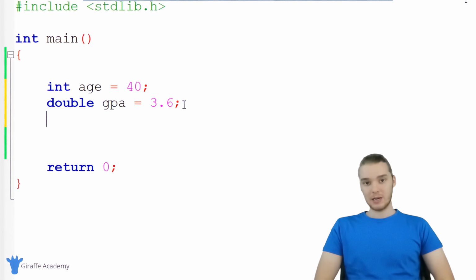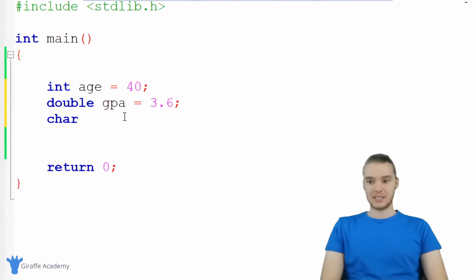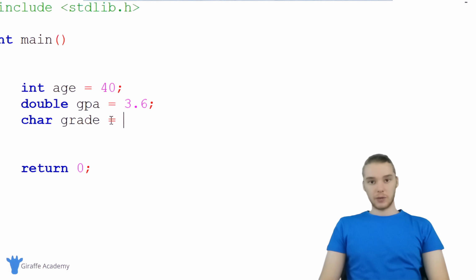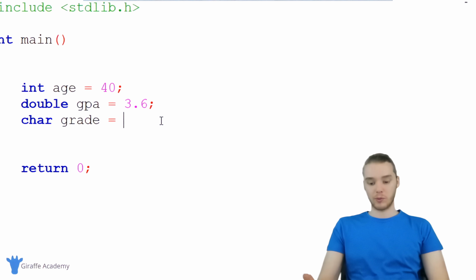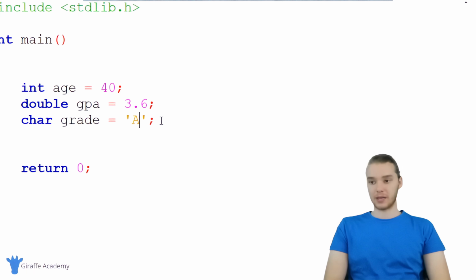Now, the next type of data that we're going to want to store is going to be characters. In C, we can store single characters inside of a variable. So I could just say char, and that stands for character, and we could give this a value. Maybe it'd be like someone's grade. When we create a character in C, we're basically going to specify the character that we want to store inside of single quotation marks. Inside of these single quotation marks, I could put a letter. I could put like A or lowercase a, we could put H, C, D, F. Basically, you can put any character that you want to store.